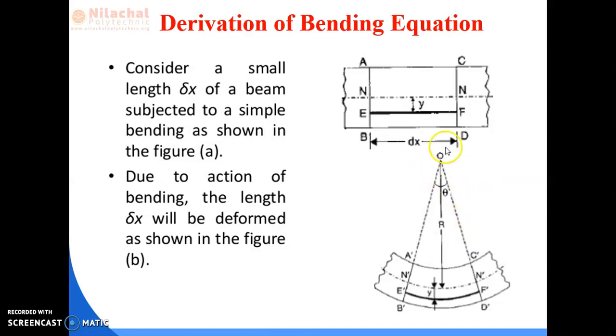From the point O to the center axis of the beam is known as the radius of curvature of the beam. The angle produced between OA dash B dash and OC dash D dash is known as theta.